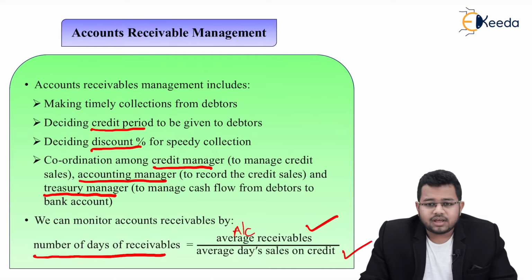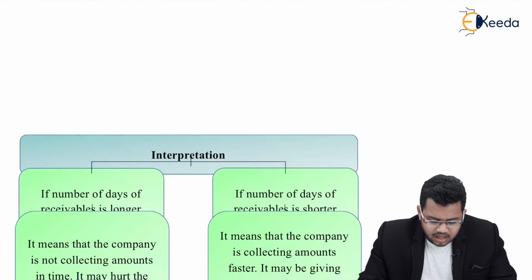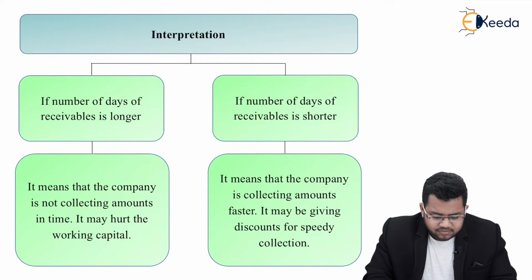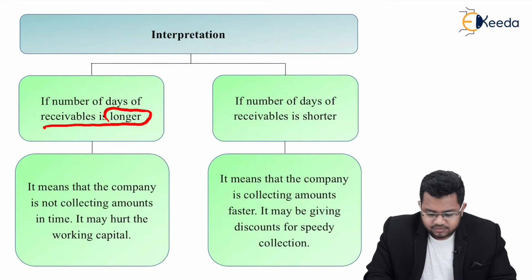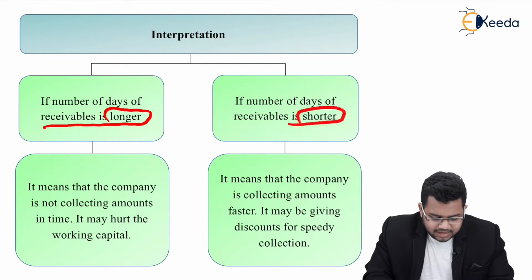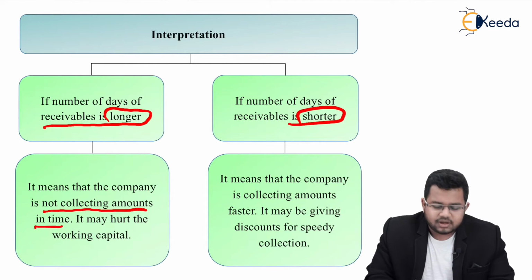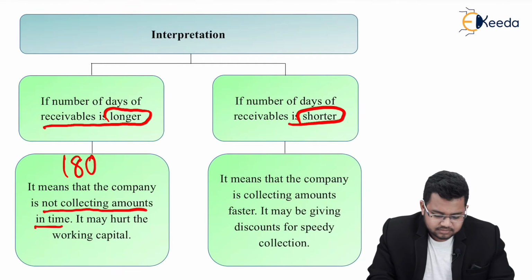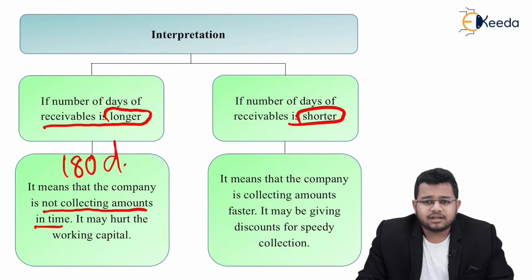Now, what can we conclude out of number of days of receivables? If it is too high or if it is too low, what can we interpret? That we'll be covering in this topic. So first point, if the number of days of receivables is longer, and second point, if it is shorter. So if the number of days of receivables is very long, it means that the company is not collecting the amounts in time. It may hurt the working capital. If my number of days of receivables is, let's say, 180 days, if a sale happens today, I will receive my money after 180 days.